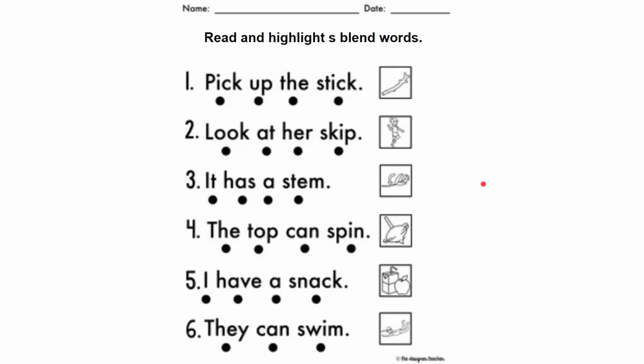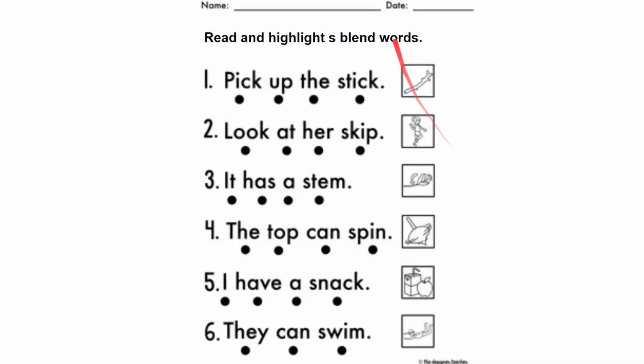Now let's do our first worksheet. In this worksheet, you have to read the sentence and then highlight or put the S blend in a box. So let's read. Pick up the stick. Where can you hear the S blend? Pick, no. Up, no. The, no. Stick, yes. Where? In the beginning. So I will put stick in a box. Like this you will do for all the 6 questions.